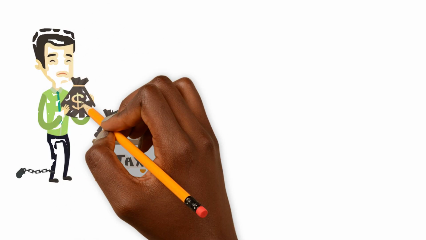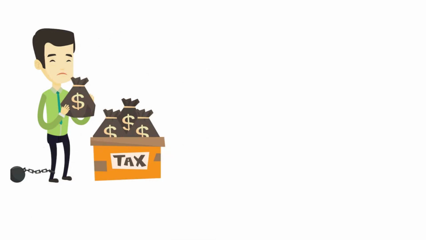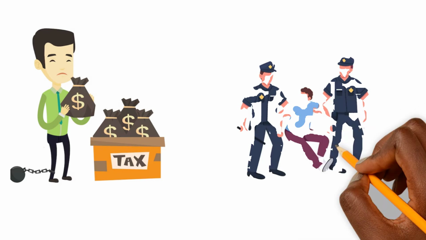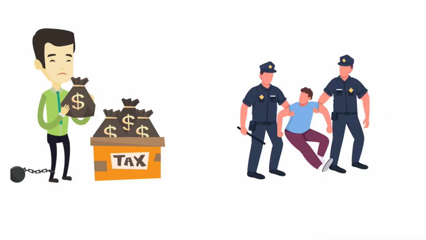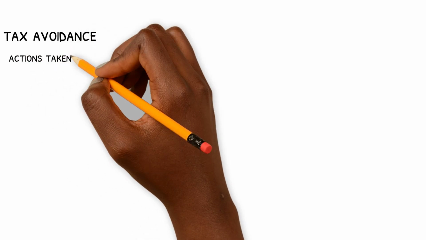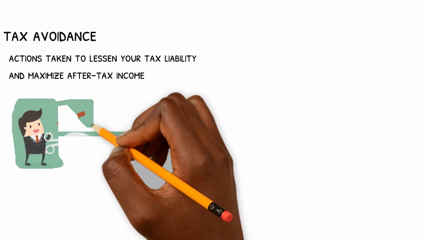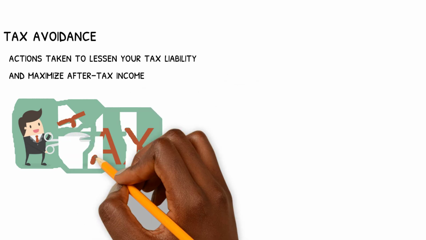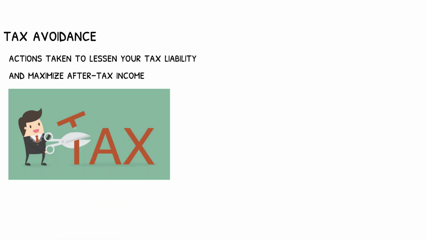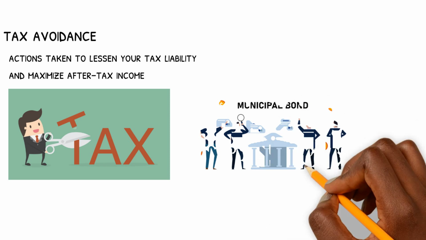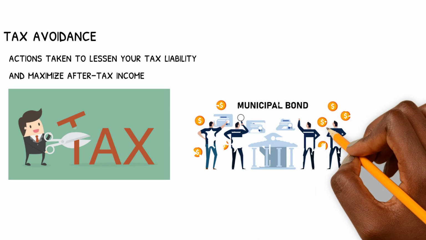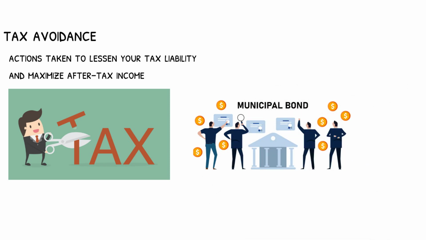The deliberate failure to pay one's full tax liabilities, which is known as tax evasion, is punishable by law. On the other hand, tax avoidance, which are actions taken to lessen your tax liability and maximize after-tax income, is perfectly legal. This is generally accomplished by claiming as many deductions and credits as are allowable. It may also be achieved by prioritizing investments that have tax advantages, such as buying tax-free municipal bonds.